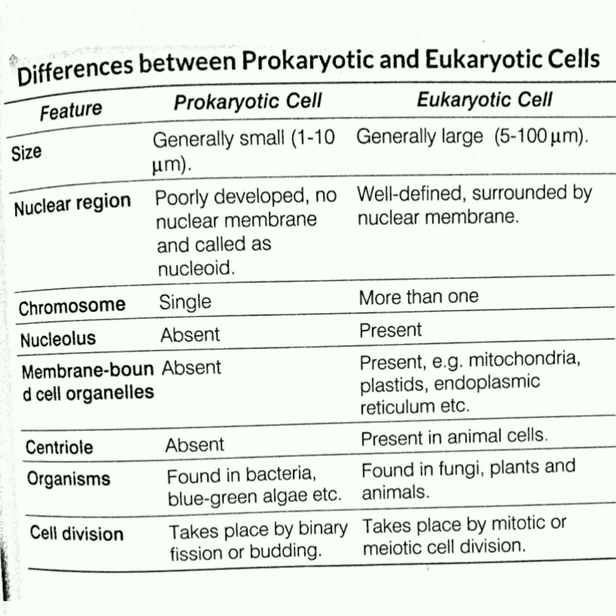Nucleolus is absent in prokaryotes, whereas in eukaryotes, nucleolus is present. Membrane-bound organelles are absent in prokaryotes, whereas in eukaryotes they are present. Centriole is absent in prokaryotes, whereas it is present in animal cells. Prokaryotes are found in bacteria, blue-green algae, etc., whereas the organisms found in fungi, plants, and animals possess eukaryotic cells. Cell division in prokaryotes takes place by binary fission or budding, whereas in eukaryotes it takes place by mitotic or meiotic cell divisions.